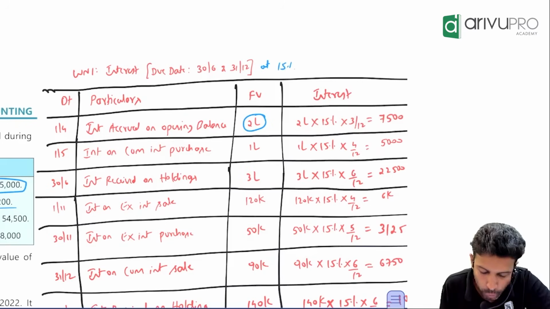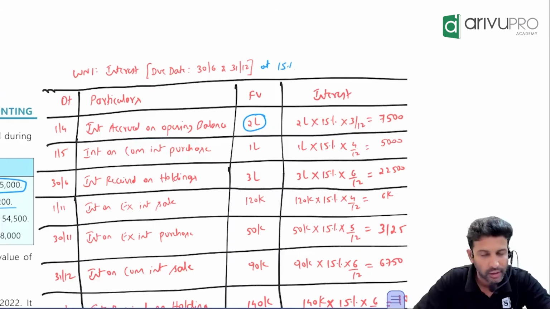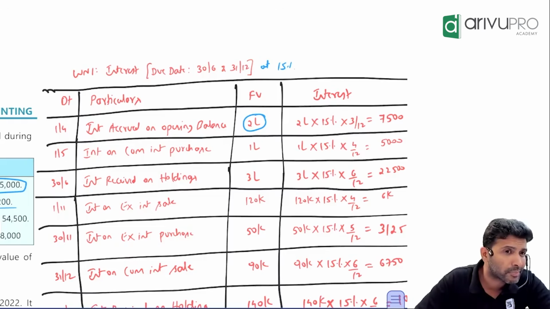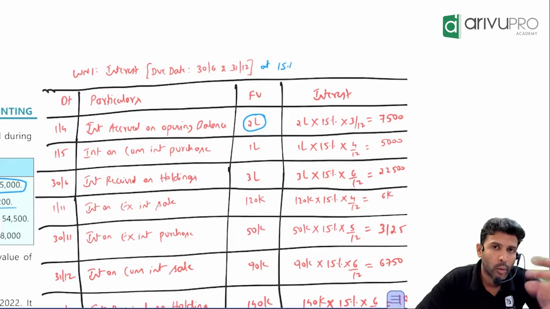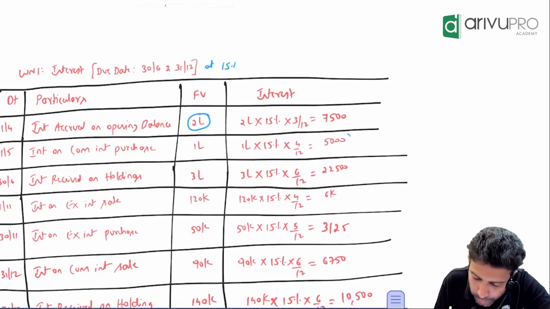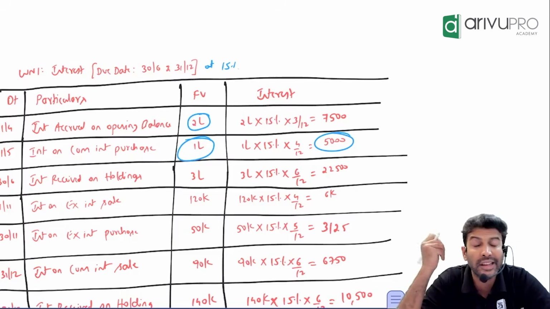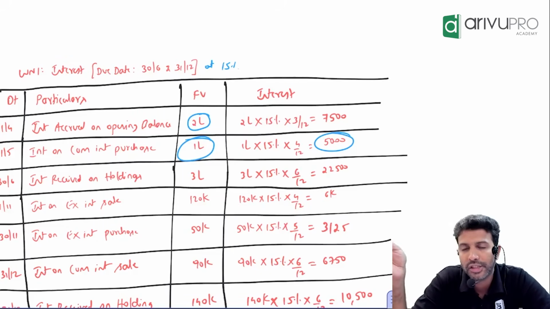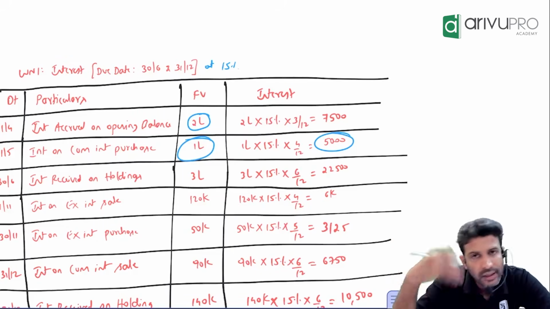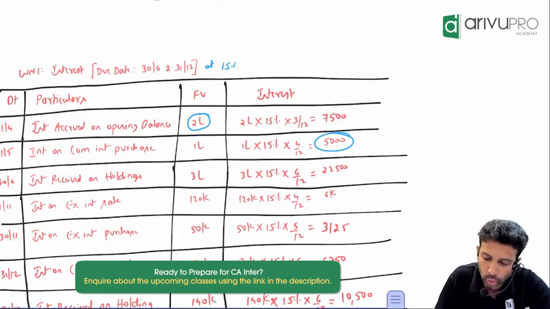Next transaction, you purchased. What's the journal entry for the debenture? Investment purchased. Investment to bank. Okay. When you purchase the investment, the seller would have lost interest, so you have to compensate. So two payments will happen. Can you tell me what those two payments are? One payment for the debenture purchased, another payment for interest. How much interest did you pay? 5,000. What is the face value? 1 lakh. What is the journal entry for interest paid? Interest to bank. Investment purchase, what is the journal entry? Investment to bank. So the posting is the same. You'll write simply to bank.